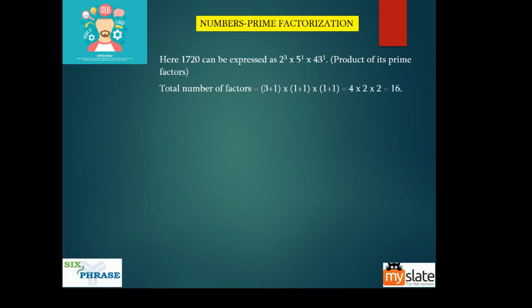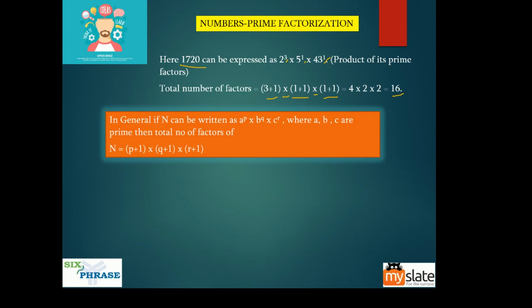Okay, so what do? Take this power 3, add 1 to it. Take this power 1, add 1 to it. Take this power 1, add 1 to it, and then multiply all these things. So 4 into 2 into 2 is 16. So 1720 has 16 factors. Okay, it is very simple, right? Once you know it. So this is the general formula.